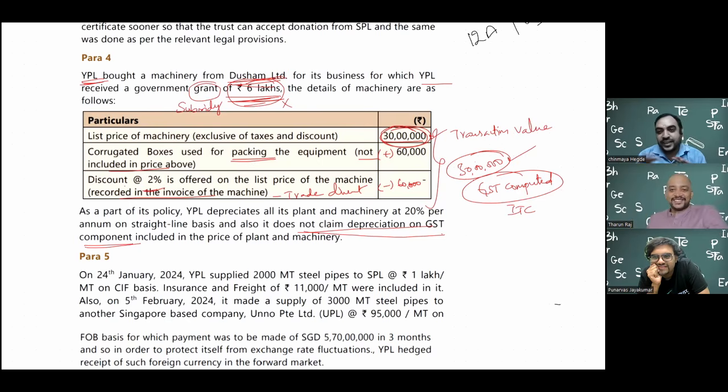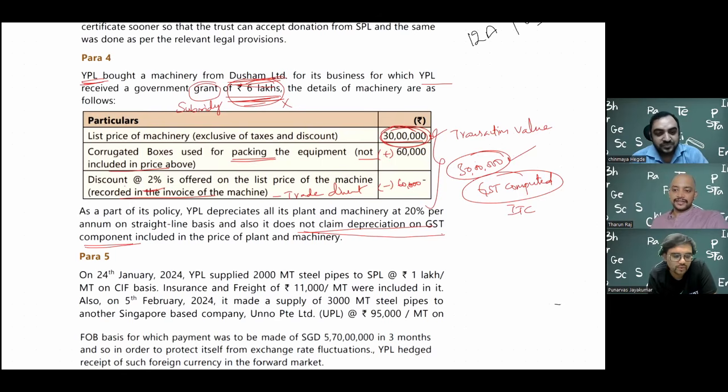Now things are very simple. It's all prospective changes. Whatever happened, you forget, you start fresh. Going forward, you do, unless you go from cost model to revaluation model. That is a retrospective effect. No point crying over spilt milk. So let the past be the past is what the concept is. They made it an accounting estimate. In a way it's true, but that's a different angle altogether.